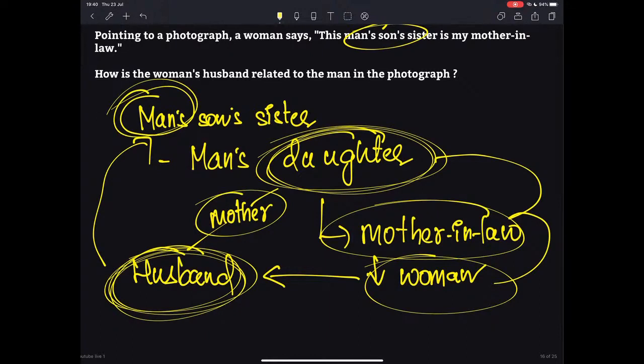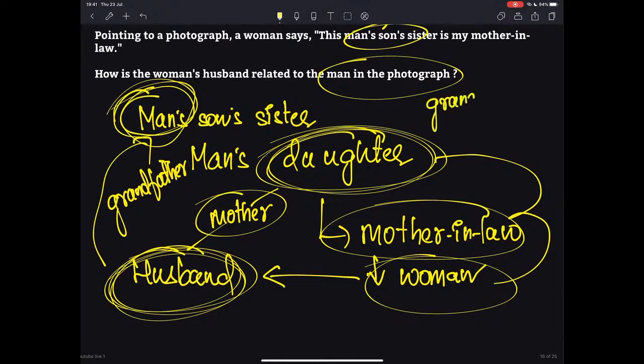If the husband's mother is the daughter of the man in the photograph, then that man is none other than the grandfather. So the woman's husband is none other than the grandson of the man in the photograph. I hope it was clear.